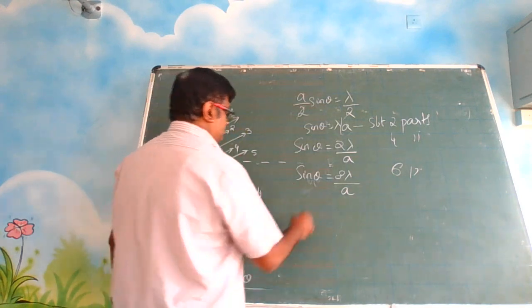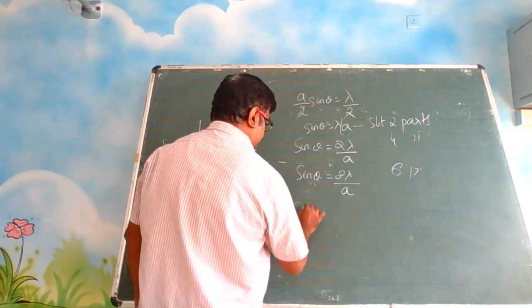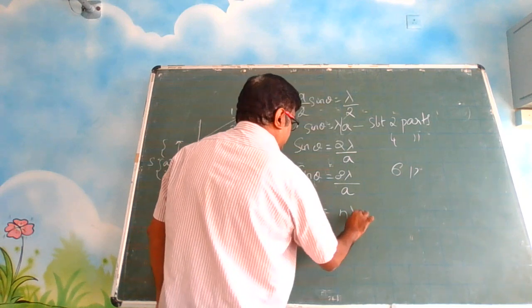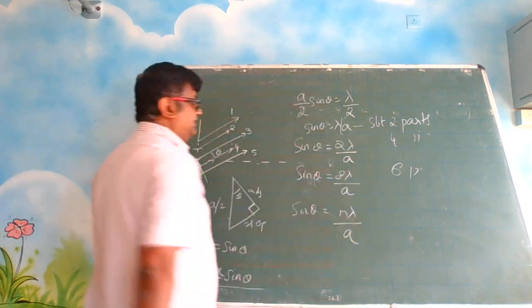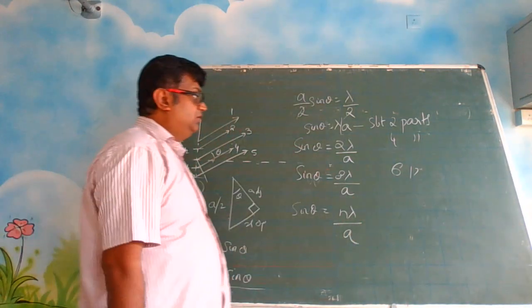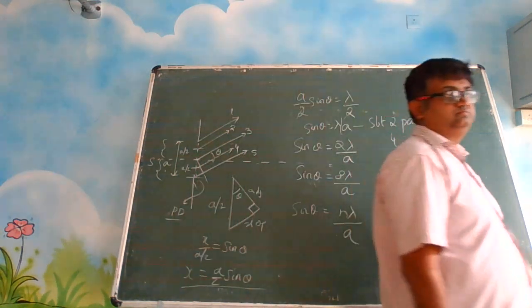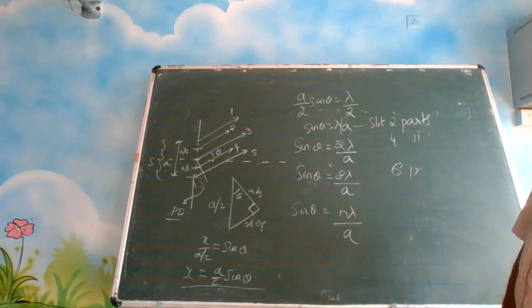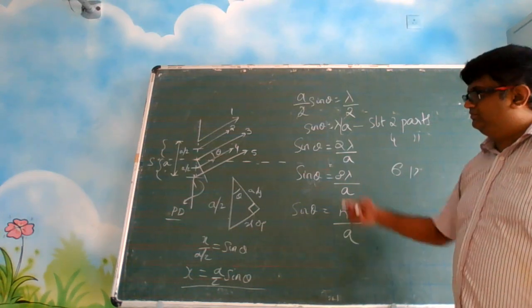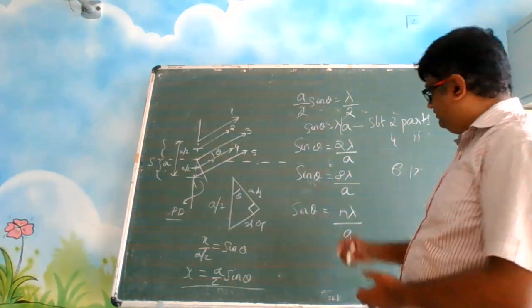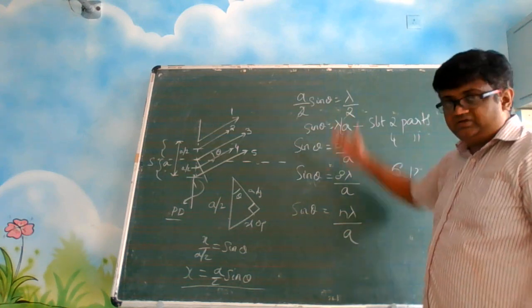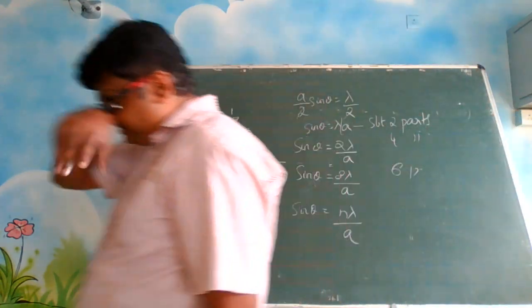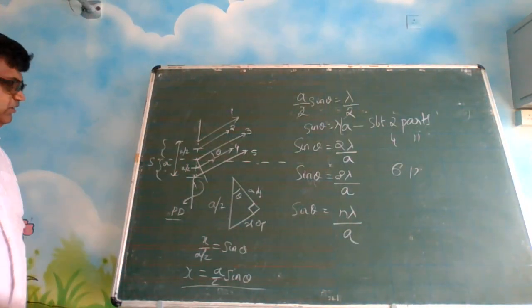ठीक है, तो उसी तरह I will get n lambda by a for 2n parts. For 2n parts. Okay. 4 का just we will try to see, लेकिन इसका एक बार इंटरप्रिटेशन करते हैं, ये हमने क्या निकाला है. Okay, just take a screenshot and write.